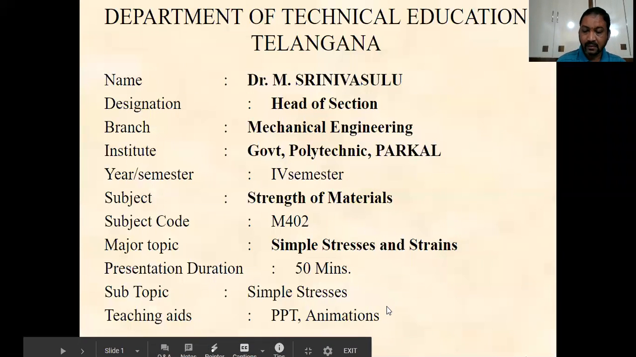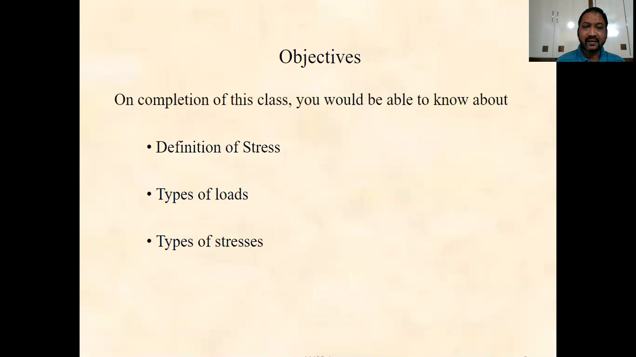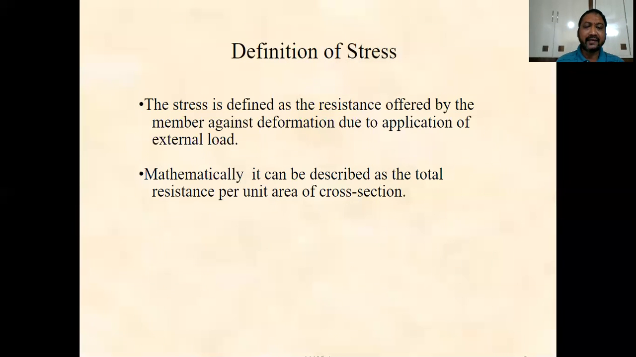Now, coming to the subject, today's lesson is simple stresses and strains. I will cover the basic concepts about the simple stresses and strains. On completion of this class, we should be able to define stresses and loads, and we will solve simple problems on stresses also. So, first of all, what is stress?